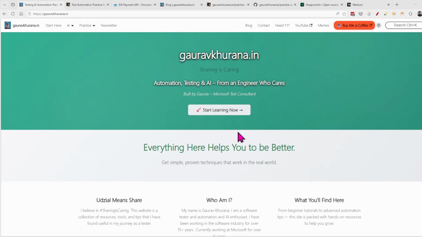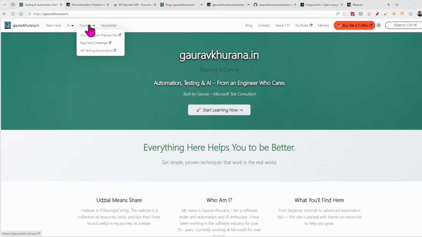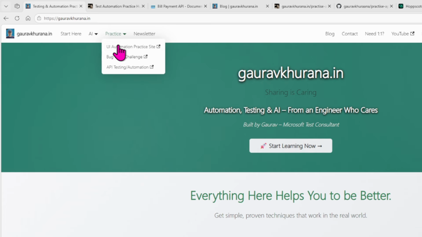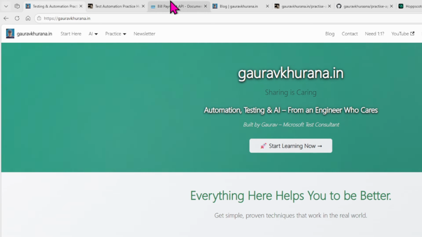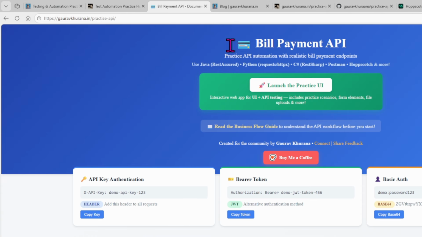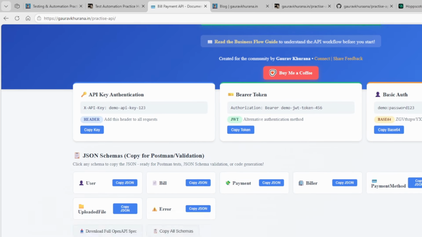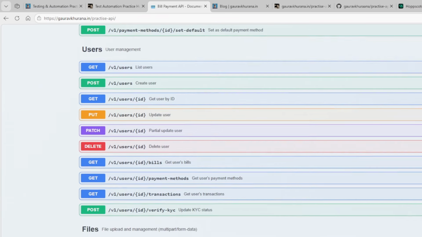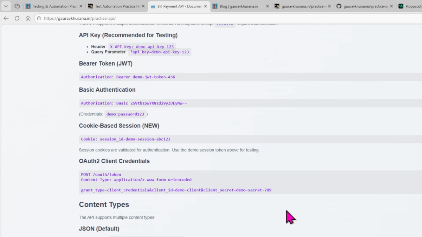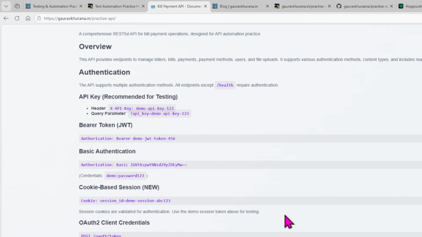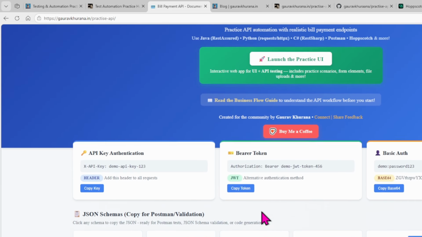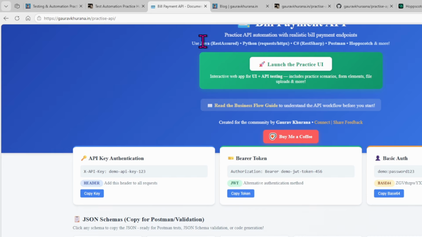Hello. Recently, I have created a site by which you can practice API automation. So you can come to gauravkhurana.in and click here called API testing automation, and you will land on this page which has a lot of APIs. If you see below, there are a lot of APIs that you can test directly on this screen to understand the concepts, or you can do it via programming languages.